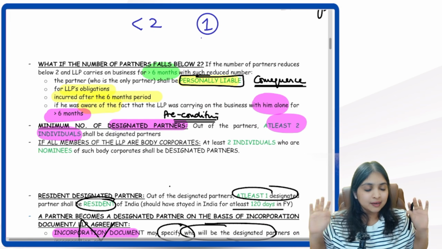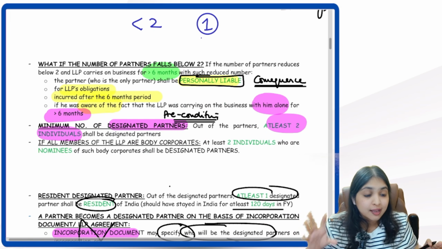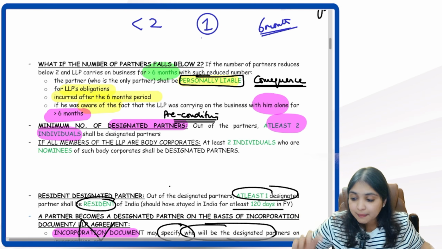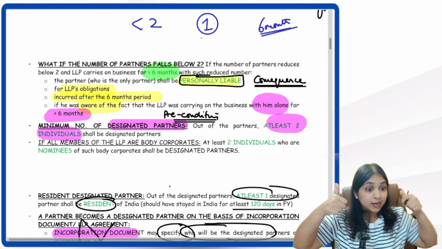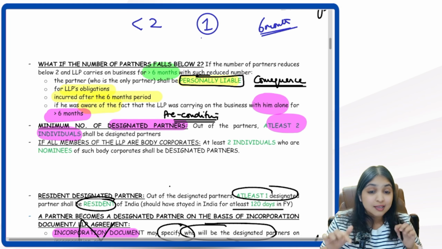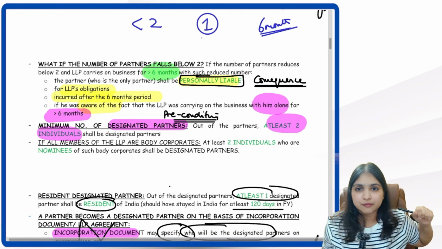Immediately will anything happen? Immediately nothing will happen. We will give the LLP how much time to rectify everything? We will give the LLP 6 months time to rectify. Within 6 months, if they are able to bring the number of partners back to 2, great. If they are not able to bring it back to 2 within 6 months, what will happen? Consequence. Who will suffer from the consequence? LLP? Not LLP. The partner will suffer from the consequence.